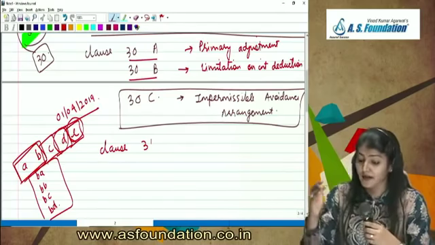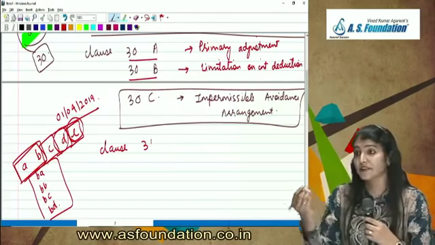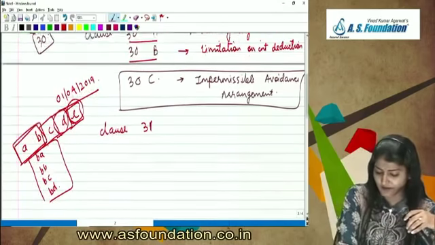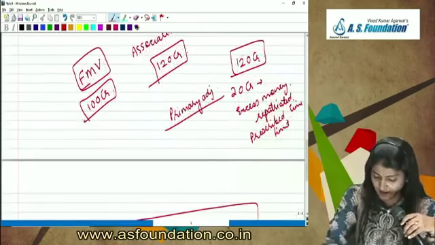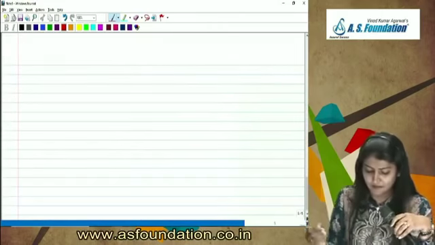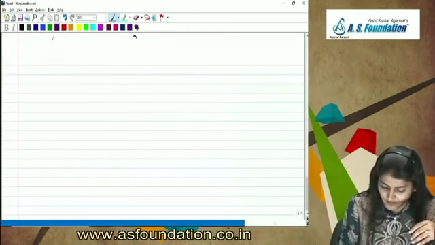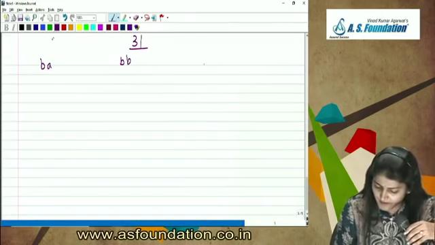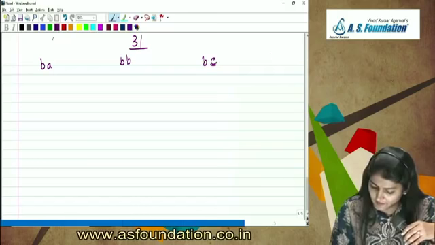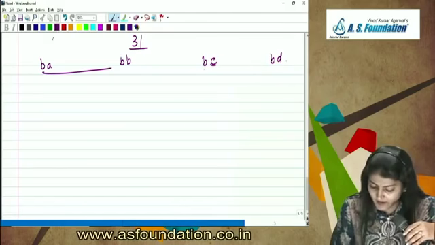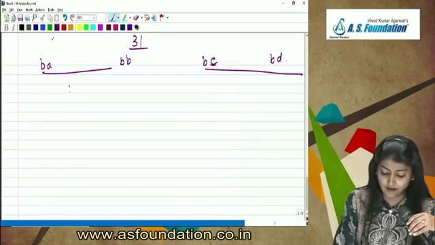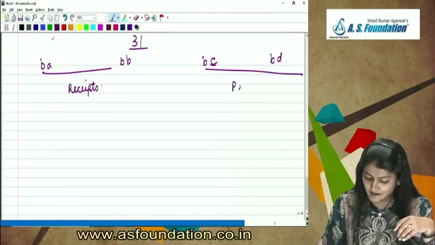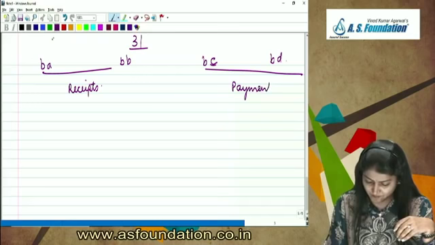Right, now coming to BA, BB, BC and BD. Is it right? Now we will come to 31. So I'll just go to the next page. Okay, 31, BA, BB, BC and BD. Right, clause 31. I'm talking about BA, BB, BC and BD. Right, BA, BB is regarding the receipts. Right, and BC, BD is regarding the payments.